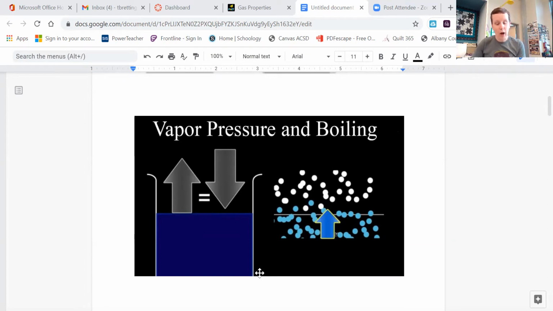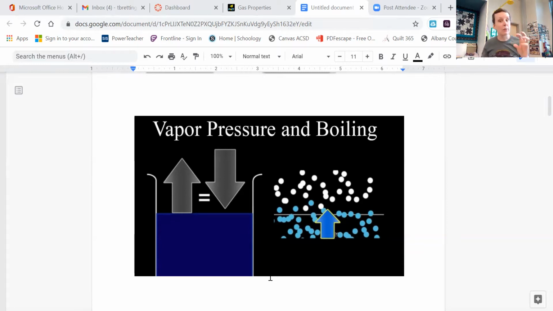Okay, barometer. I don't have a picture of a barometer. You have one in your notes packet, but a barometer is just a device used to measure atmospheric pressure. We showed you a barometer made with a straw and a flask and a stopper and liquid. That's one kind of barometer, and you could create measurement markings on that straw and get an atmospheric pressure. But barometers are typically much taller, and they have mercury in them, for example. There are other kinds of barometers as well, but a barometer is just a device to measure atmospheric pressure, okay?